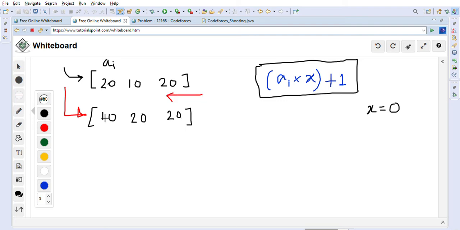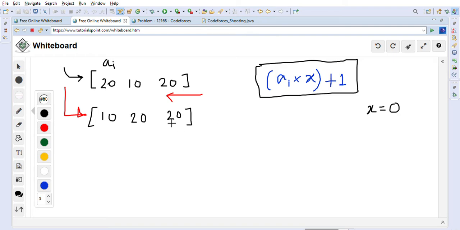So from maximum to the minimum we will go, and we will calculate this number of shots required, right? Because as I said, it is a greedy approach to solve this problem. So we want to find out minimum shots, so we will start with getting the maximum number of durability for the first one. So let's take this step by step, and we will calculate the number of total shots that are required to knock down all these three cans.